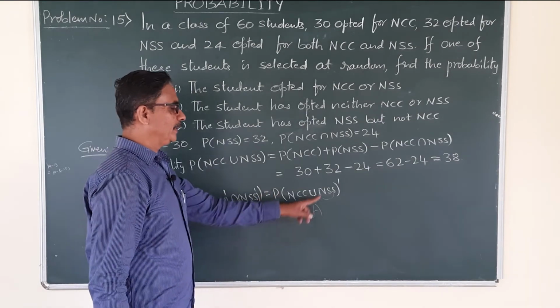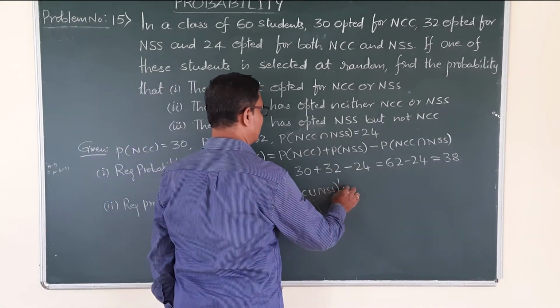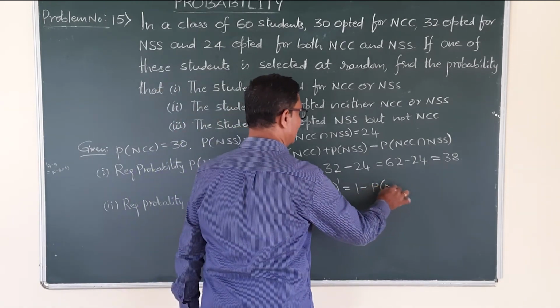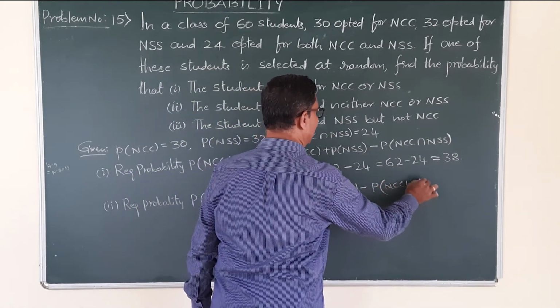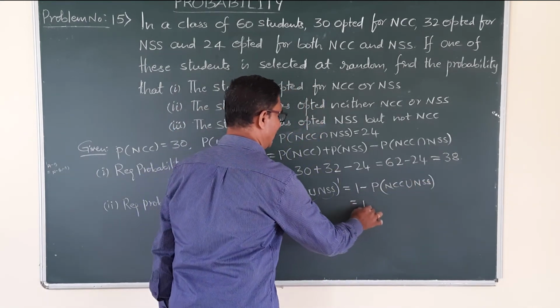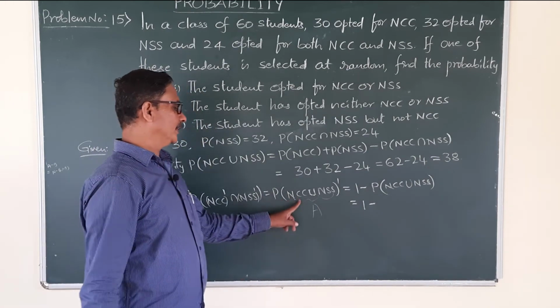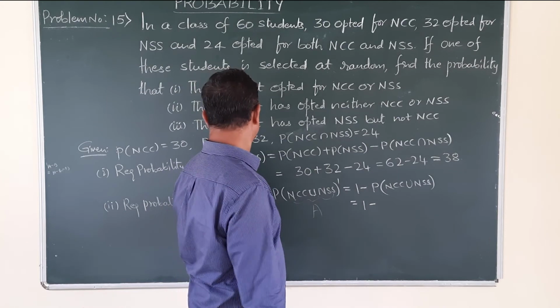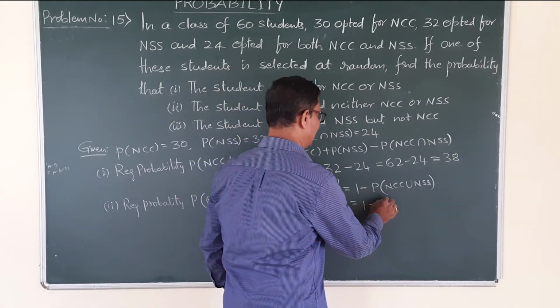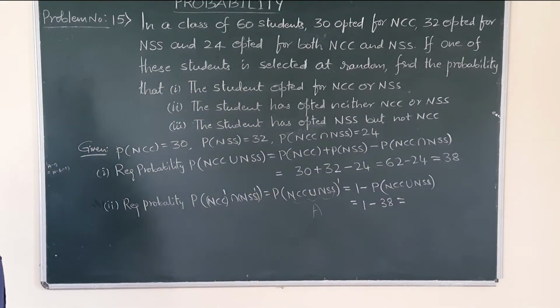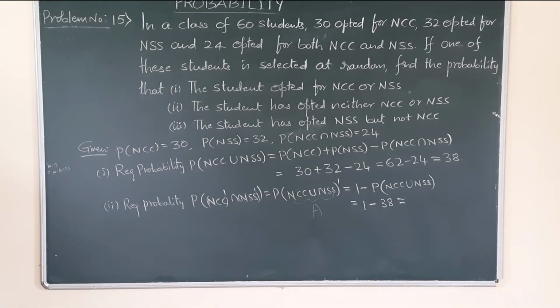It is in the form P of A dash, but P of A dash formula is 1 minus P of A. What is the A value? NCC union NSS. Correct? That is 1 minus probability of NCC union NSS value. That is the first problem. NCC union NSS value is 38. Correct? Probability of NCC union NSS, that is 38.